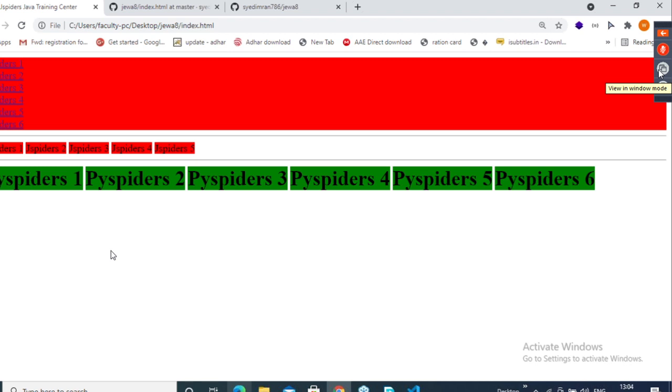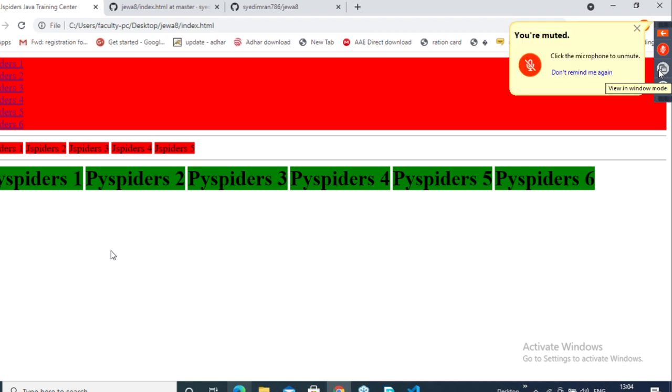So there is one disadvantage here. What is the disadvantage? We don't get the proper display that we want. Height is missing, width is also missing.